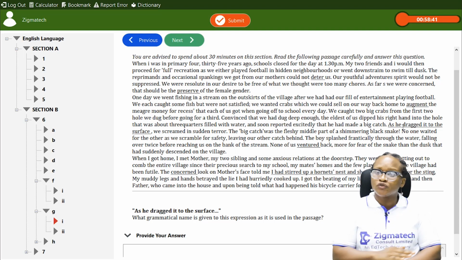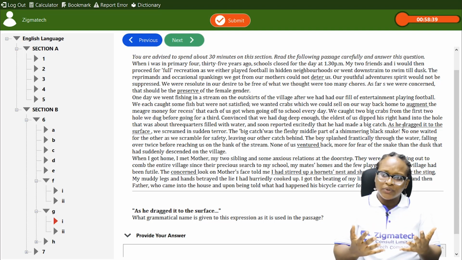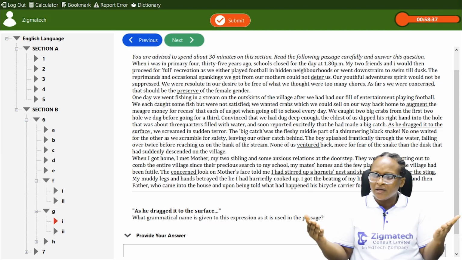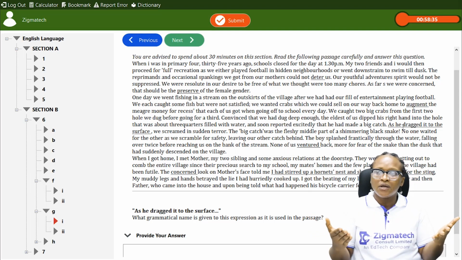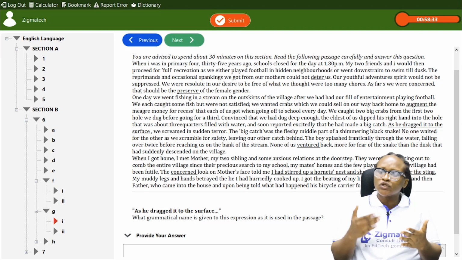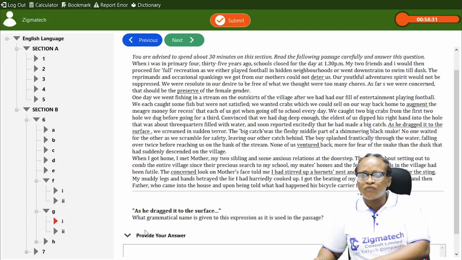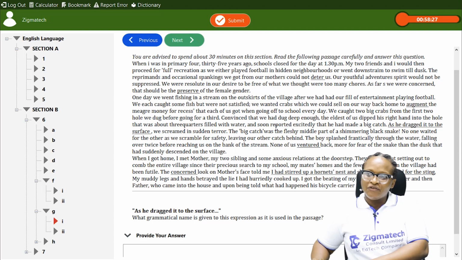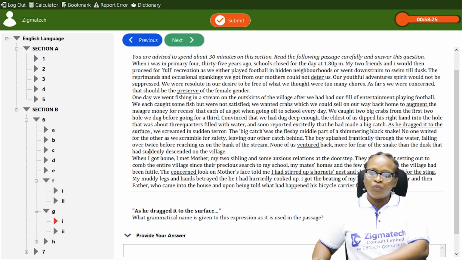Be it adverbial clause or phrase, ask yourself what happened. The moment you read the grammatical name and you're certain it's adverbial, you want to get your function, ask yourself what happened in the main clause. So here we have an adverbial clause of time, and the function is that it modifies the verb screamed.